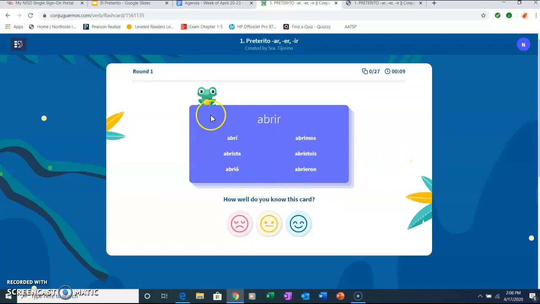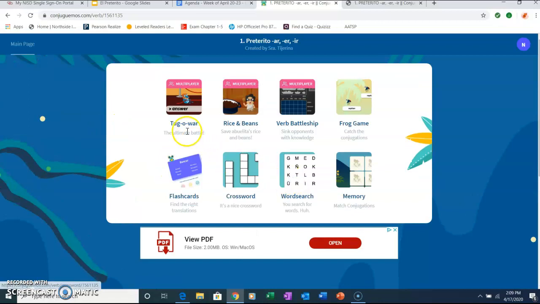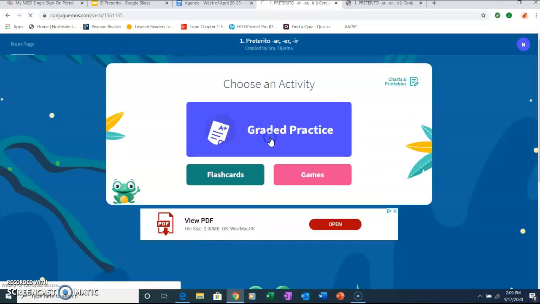So once you are done with the flashcards, that's the assignment for tomorrow, Tuesday. Then you go into the games. Now the first 3 games, it's a multiplayer. You can play with any friend. I know that there are some students who used to love to play Verb Battleship. This is really, really fun. So enjoy Wednesday playing your verb games. And then on Thursday is where you go to the graded practice.